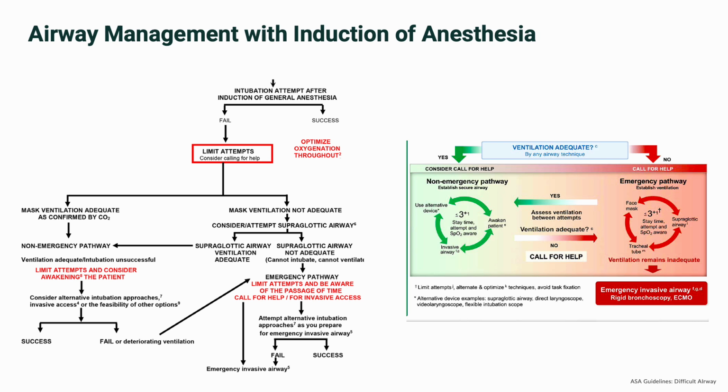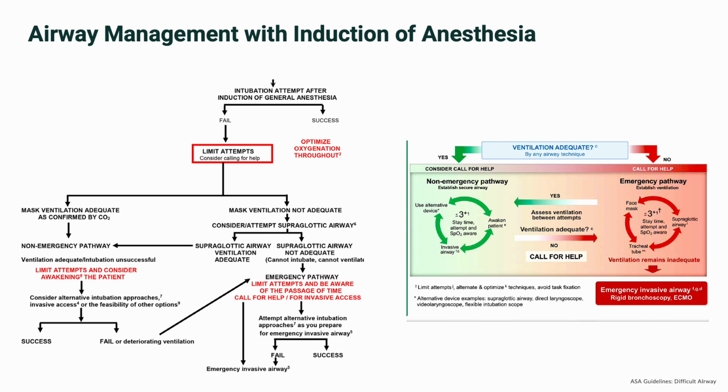After induction, the clinician assesses whether the airway plan was successful. If yes, continue as planned. If intubation was not successful, you must evaluate ventilation adequacy. If ventilation is adequate with bag mask, the algorithm directs to the non-emergency pathway, where alternative devices and techniques can be employed to secure the airway, with a focus on limiting attempts and avoiding task fixation, meaning preventing an excessive focus on a single technique at the expense of situational awareness and patient safety. At this point, it's important not to panic and remember, the patient is oxygenating and ventilating adequately.